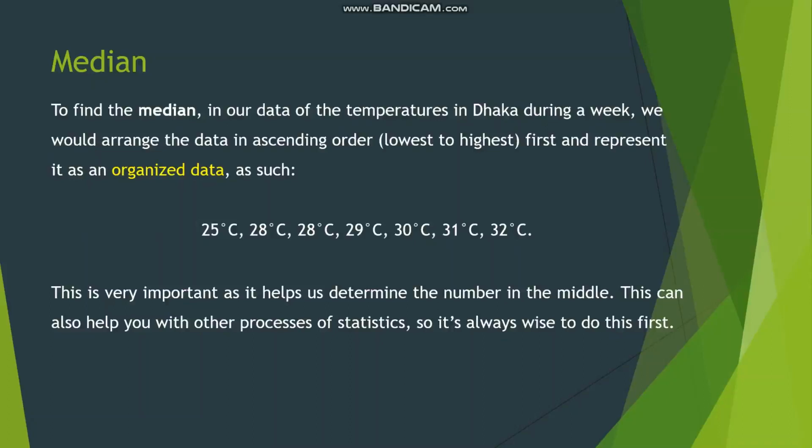in ascending order first and represent it as organized data as such: 25, 28, 28, 29, 30, 31, and 32 degrees Celsius. This is very important as it helps us to determine the number in the middle. This can also help you with other processes of statistics, so it's always a wise idea to do this first.